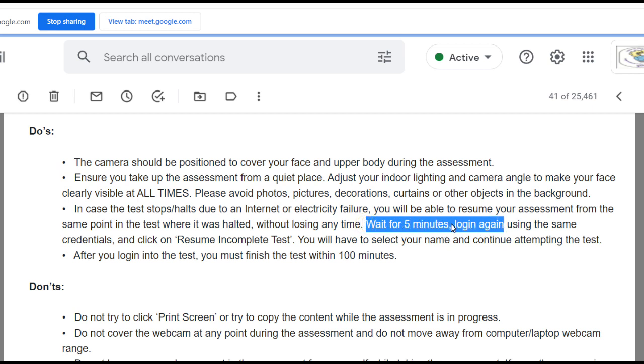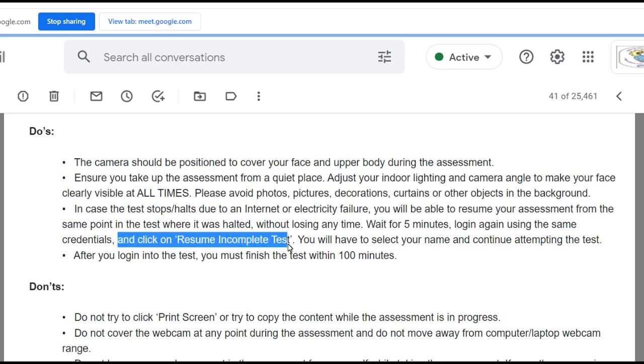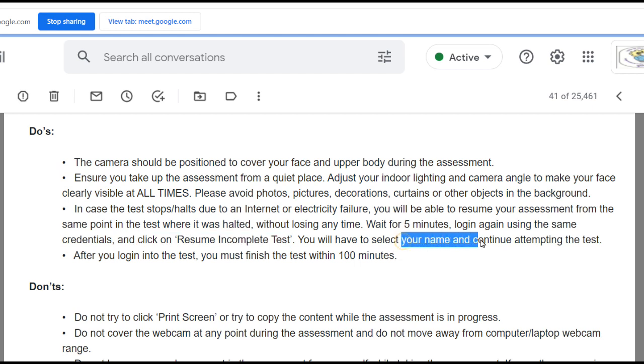In that case, do not put the machine off. If your laptop is there, you certainly cannot put that machine off. But if due to some problem it goes off, you need to wait for 5 minutes and log in again using the same credentials, same login ID and password that were given to you through an email. Click on resume the incomplete test. You will have to select your name and continue attempting the test.